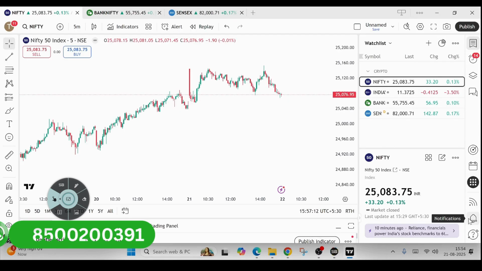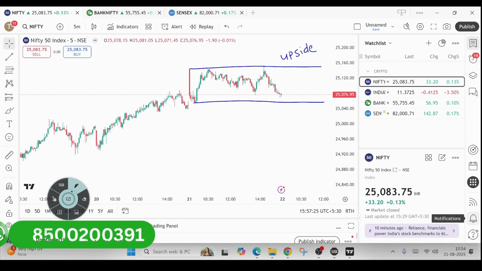for tomorrow, on this side I will plan for upside. If this breaches, I will plan for downside. So I'll make this entire range a no trade zone for tomorrow. I don't trade anything within this range.